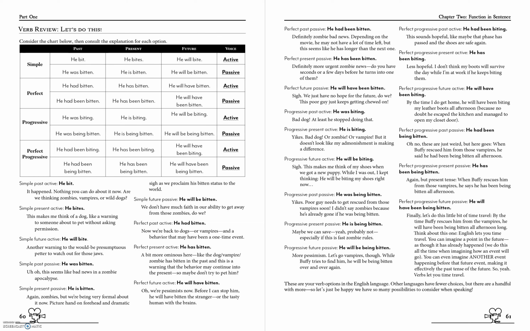So this gives us "he had been biting." So it's past tense, right? It occurred in the past. It's perfect because it stopped and it started before the current time, and it may or may not continue. And then it is progressive because it is continuing with that -ing. So, he had been biting.